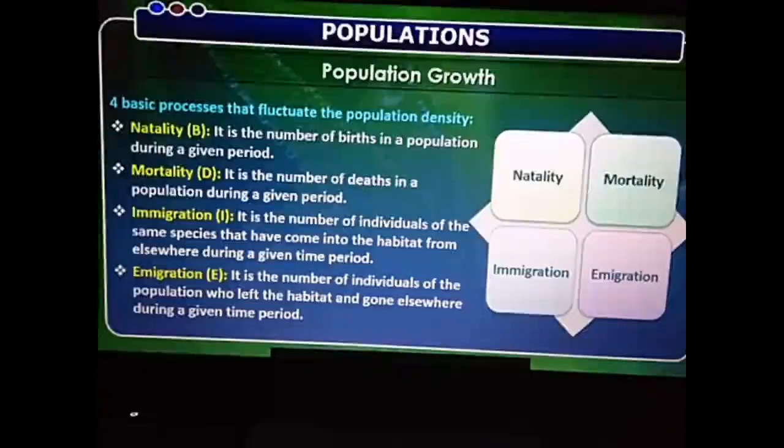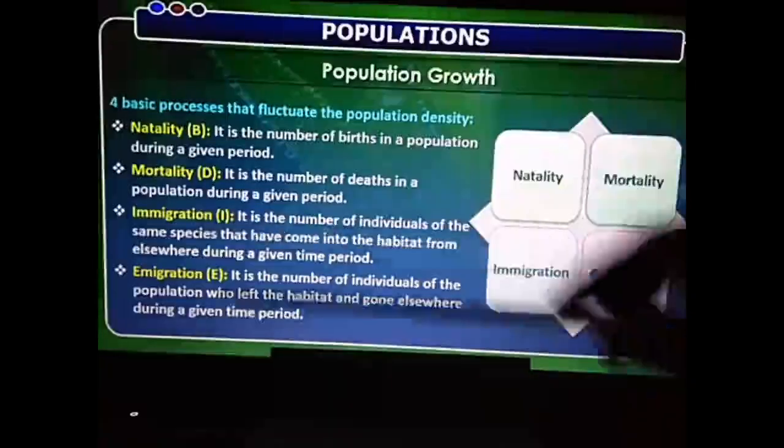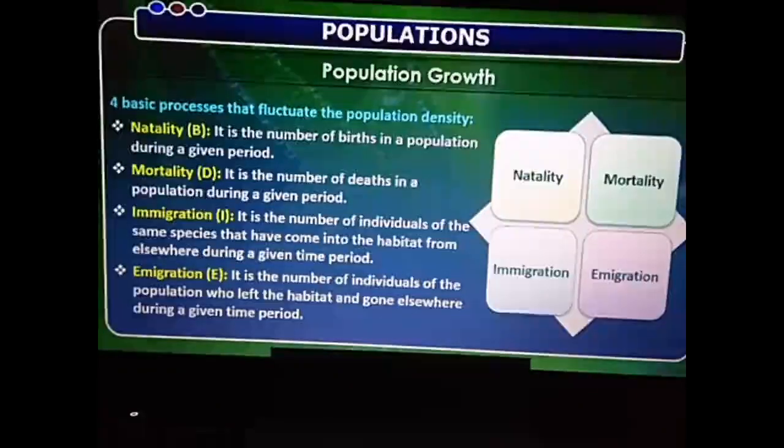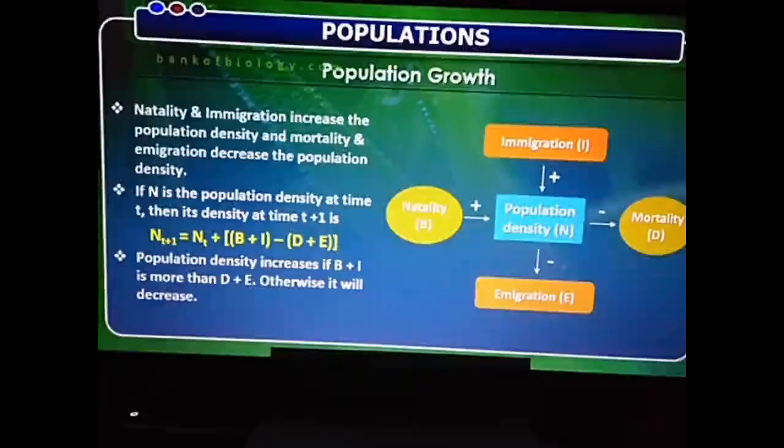I hope by this story you understood these 4 basic processes, because these can be asked for 1 mark also, and these all 4 plus the definition of population growth or population density can be asked for 5 marks. So these definitions should be learned by heart. Then let us see the relation over here.